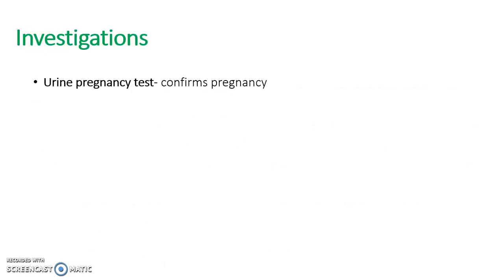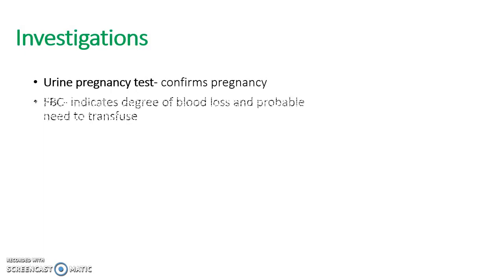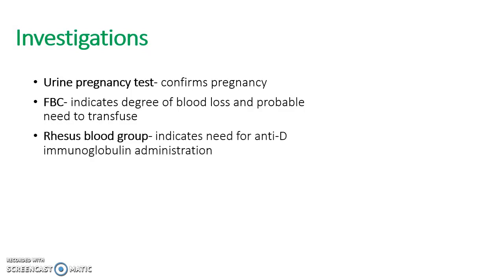Investigations. A urine pregnancy test will confirm a pregnancy, and a full blood count can indicate the degree of blood loss and need to transfuse when managing the patient. Rhesus blood grouping of the mother is important when indicating the need for anti-D to be given to a woman.